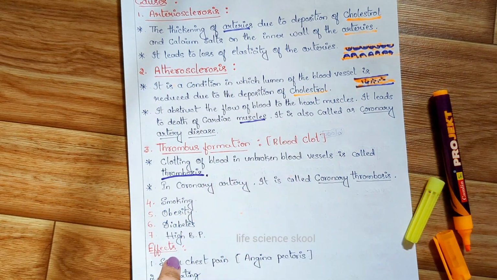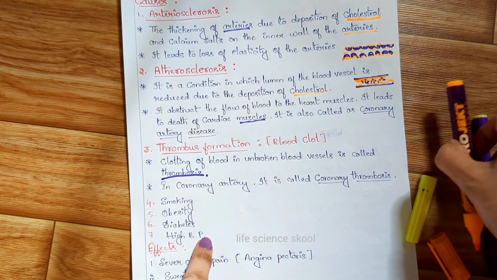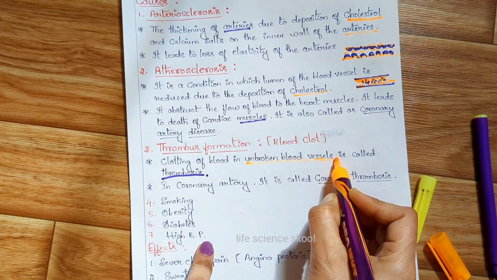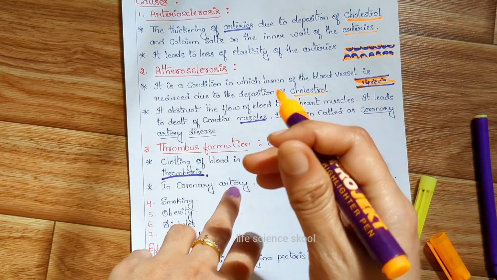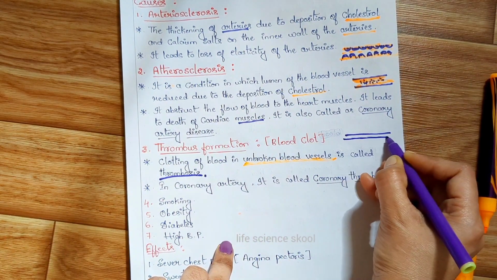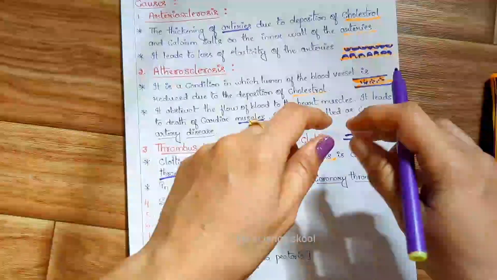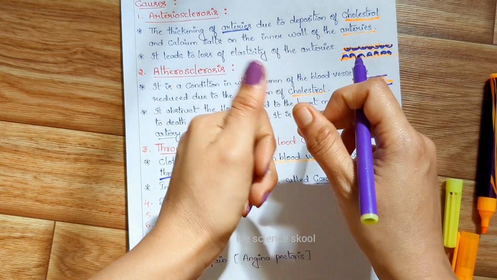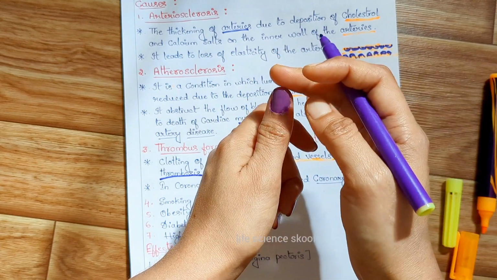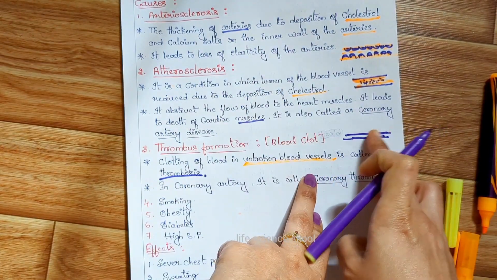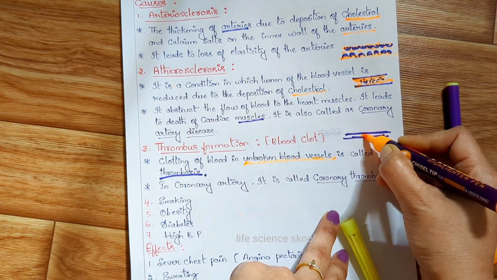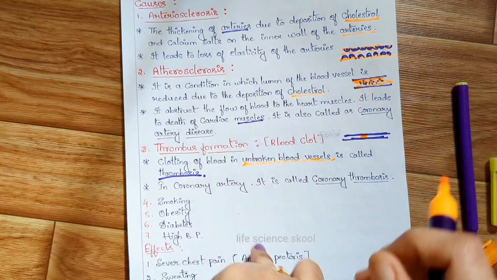What is thrombosis? A simple question, a very important one here. So, if there are unbroken blood vessels, and in those blood vessels there is any kind of clotting, okay. So, this is the blood. See, if there is a breaking of the blood vessel, then it is going to lead to blood clotting, that has a meaning. But here the blood vessel is not broken, but still inside there is a clotting of blood. Okay, that is called thrombosis.